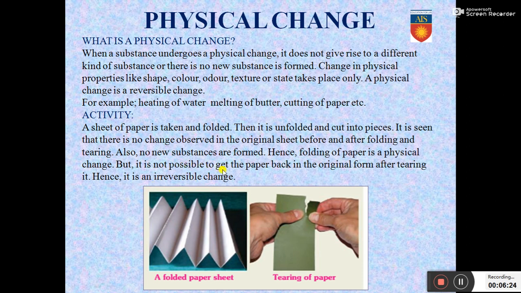But it is not possible to get the paper back after tearing it. Hence, tearing of paper is an irreversible change. Folding of paper is a reversible change.